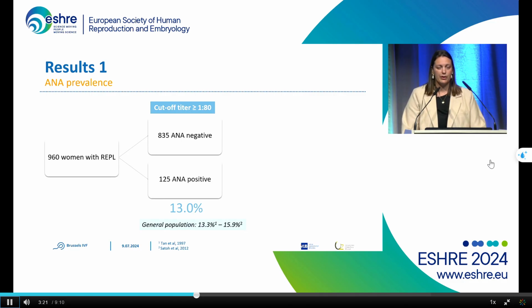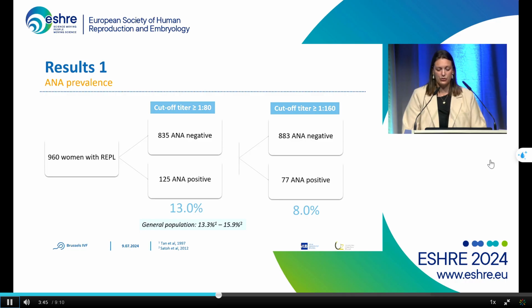In literature, we found a big cross-sectional US study where they investigated the prevalence of ANA in the normal healthy population, and they found a 15.9% prevalence. Also, in a multicentric international study, they found a prevalence of 13.3% in a normal healthy population, which is similar to our prevalence. Then when we use a cutoff titer of 1 out of 160, which is sometimes used in studies, we found 77 patients who are positive, and this gives us a prevalence of 8%.